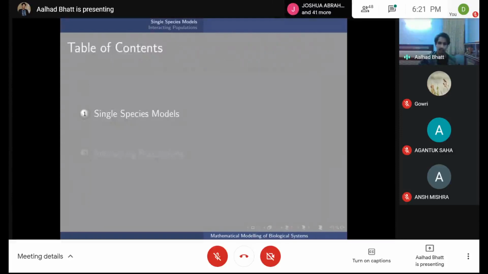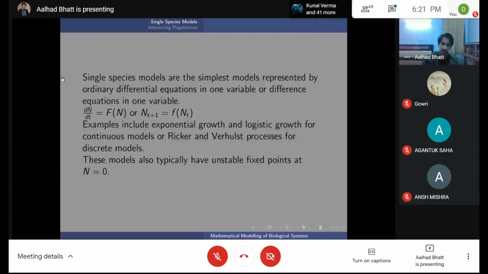Right. So first, going on to single species models. Here, you take the system and you write down some differential equation for it. This is generally obtained from experiments. You don't necessarily need to have a differential equation. There are some cases where you can have discrete time steps.